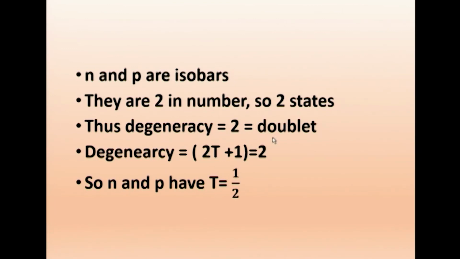So the number of states is 2. So 2T plus 1 equal to 2. This means T equal to half. Only when you put T equal to half will I get 2. So N and P have got T equal to half. So isospin is half. Why? Because it is manifest in nature. We find there are 2 states. Therefore T equal to half.